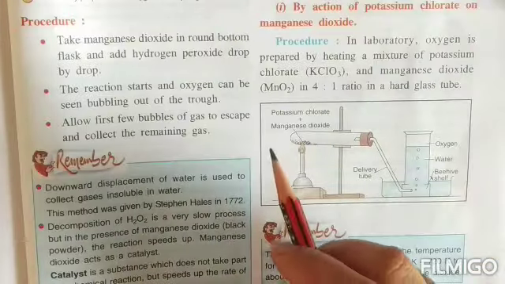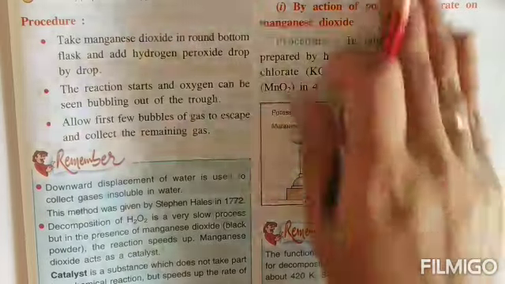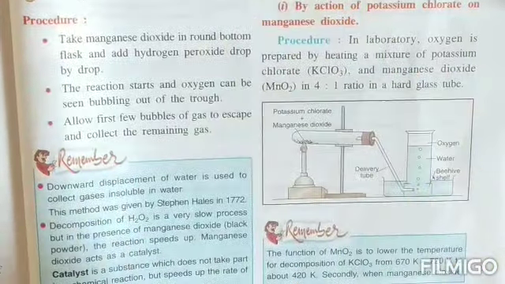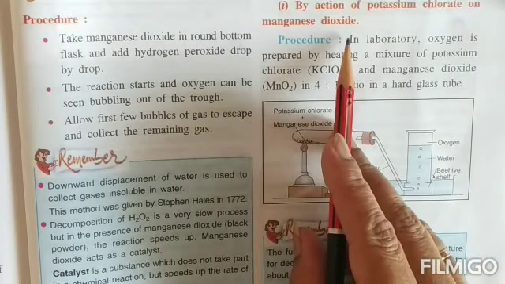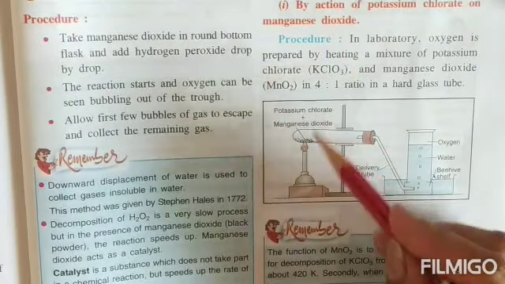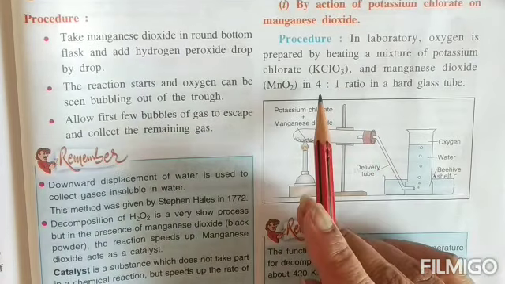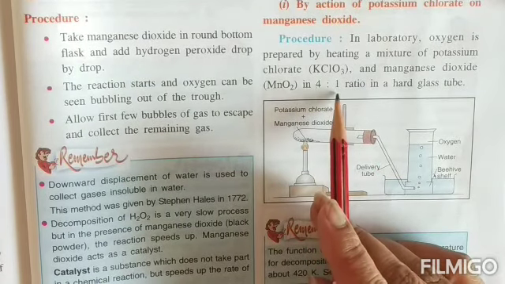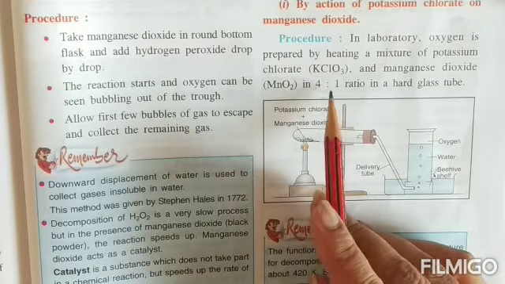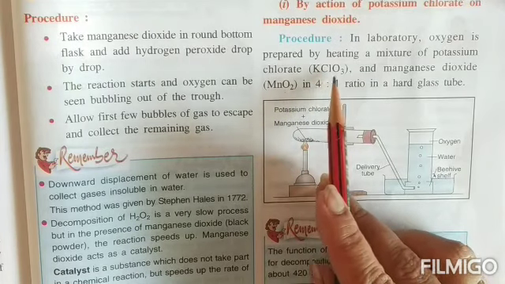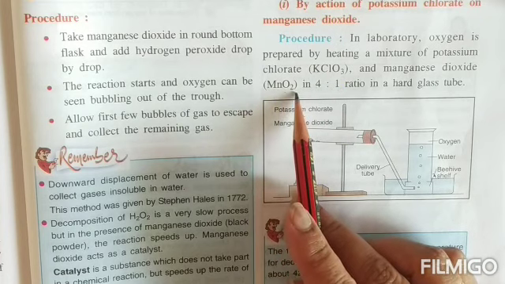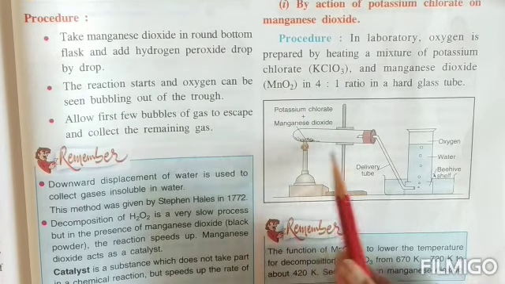The other method for the preparation of oxygen in the lab is by the action of potassium chlorate and manganese dioxide. When both these are mixed together in the proportion 4:1, that means they are being heated together in the proportion 4:1: 4 parts potassium chlorate and 1 part manganese dioxide, in a hard glass test tube.